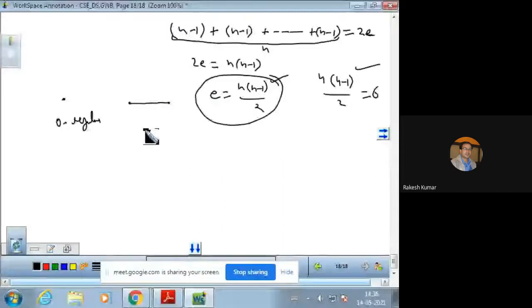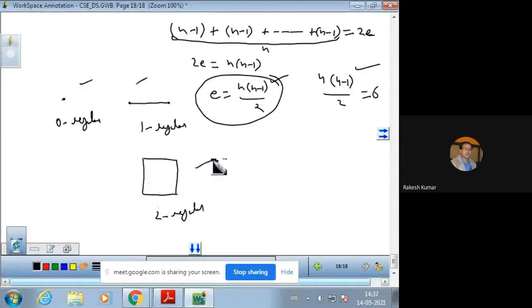Degree of each vertex is 1, so this is 1 regular. And similarly, this graph is 2 regular because degree of each vertex is 2. So these are some of the regular types of graph in which degree is 0, degree is 1, and degree is 2. Now, one more important type of graph is a cycle graph.